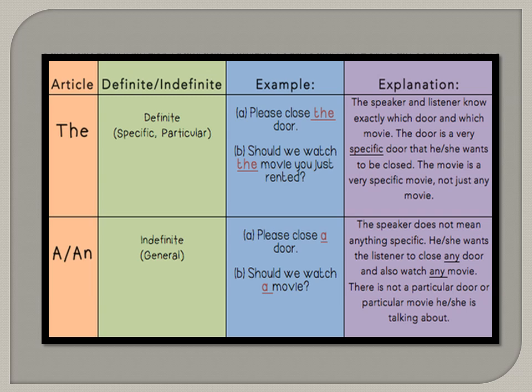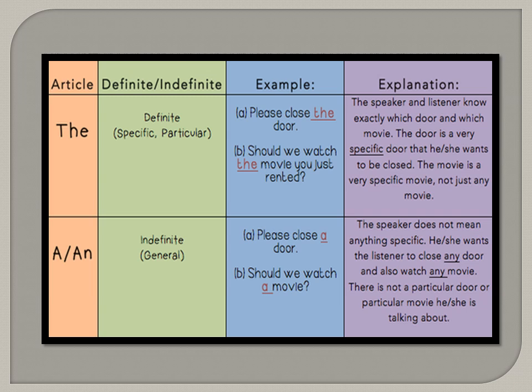Explanation. The speaker and the listener know exactly which door and which movie. This is all I spoke to you just before the explanation part. The door is a very specific door that he/she wants to be closed. The movie is a very specific movie, not just any movie.